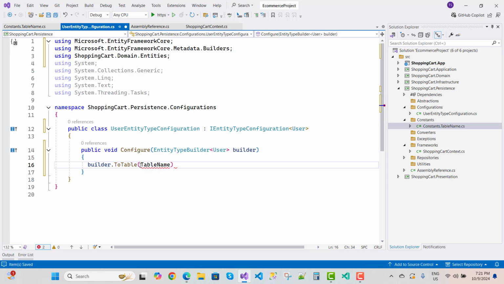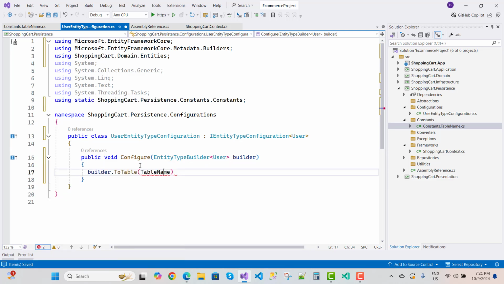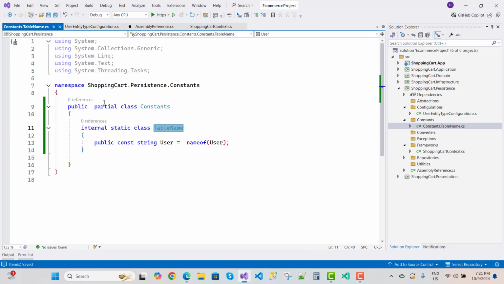Okay, and TableName is actually using static ShoppingCart.Persistence like this. So that is the public partial class Constants, and inside it we take internal, because these constants are related to the persistence layer only, so we need to add internal here.